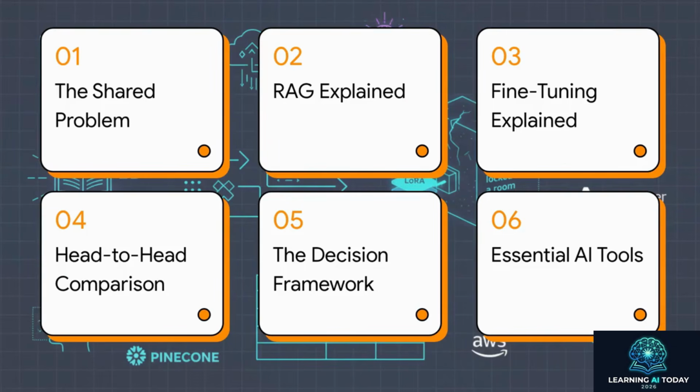So here is our roadmap for today's explainer. We'll start with the shared problem, dive into how RAG works, break down fine-tuning, put them in a head-to-head comparison, give you a solid decision framework, and finally look at the essential AI tools you need to build this stuff.